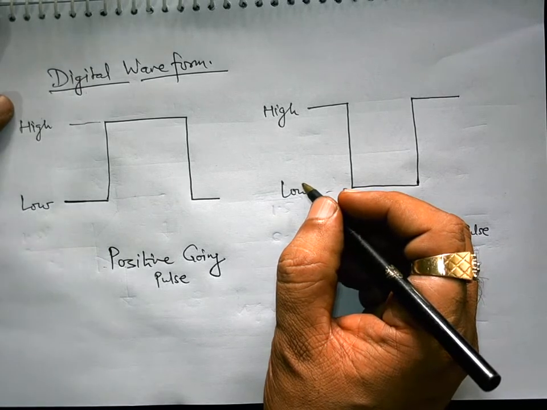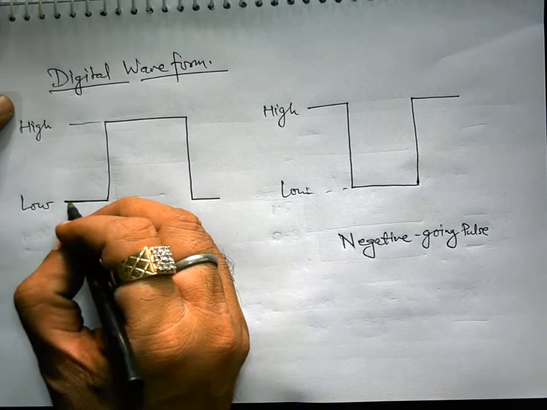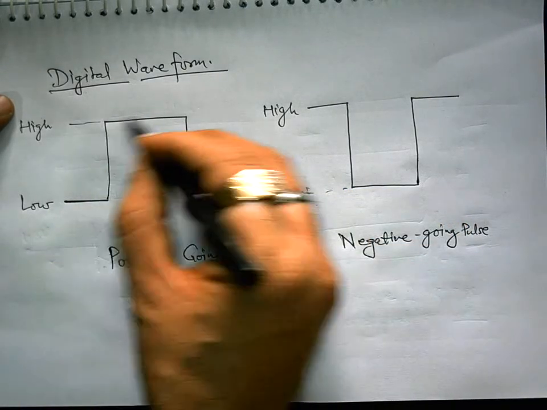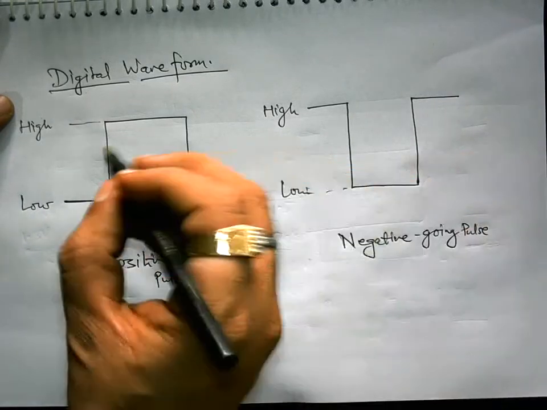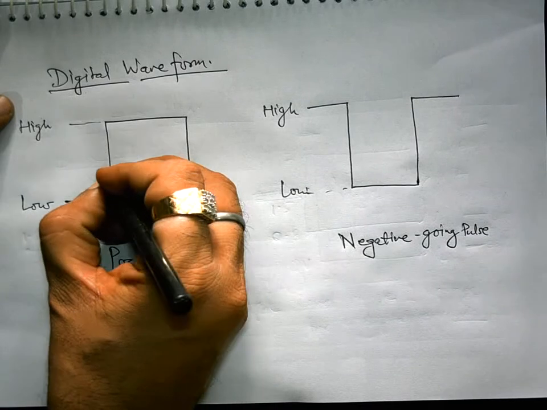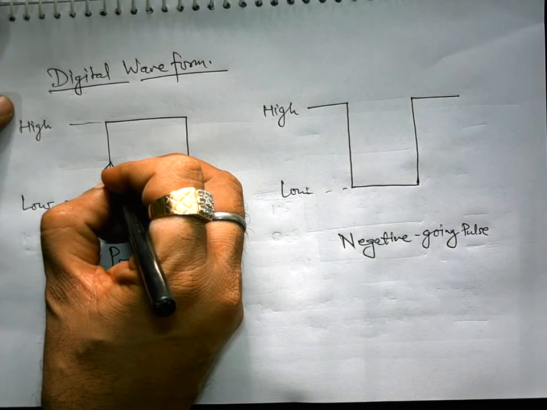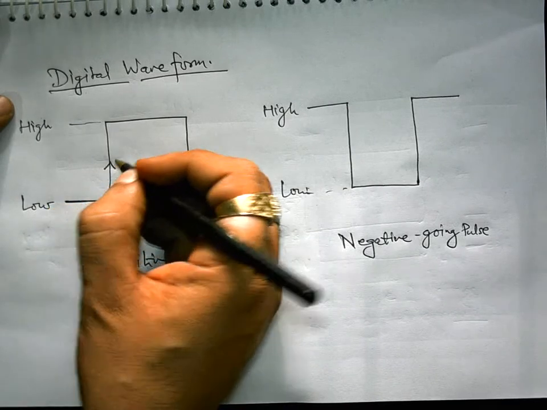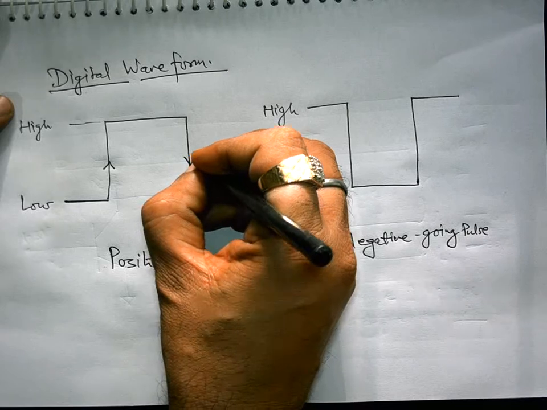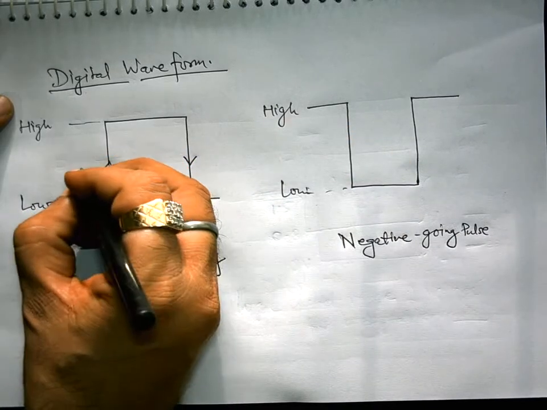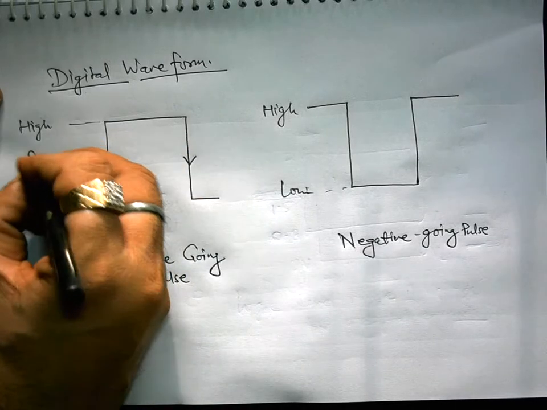Now you see that a pulse, maybe it is positive going pulse or negative going pulse, has two edges. One which makes a transition from low level to high level, and other which makes a transition from high level to low level. This transition is called rising or leading edge.